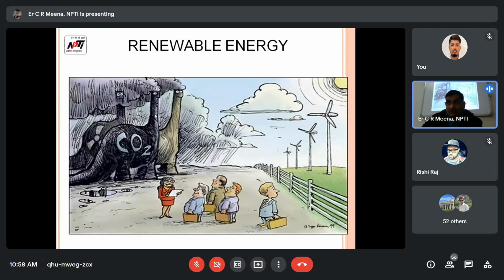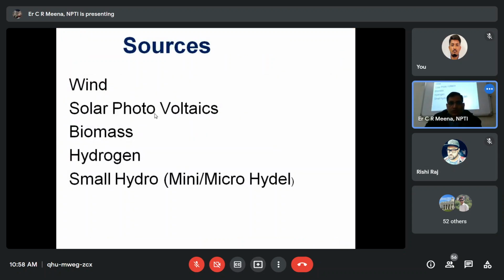What will be happening after some time? Because in Delhi also, if you wear a white shirt and go outside of the campus, after half an hour or one hour it will be dirty, black, because that is a very polluting area. That's why we have to think about renewable energy sources: wind energy, solar photovoltaic, biomass, hydrogen, small hydro.